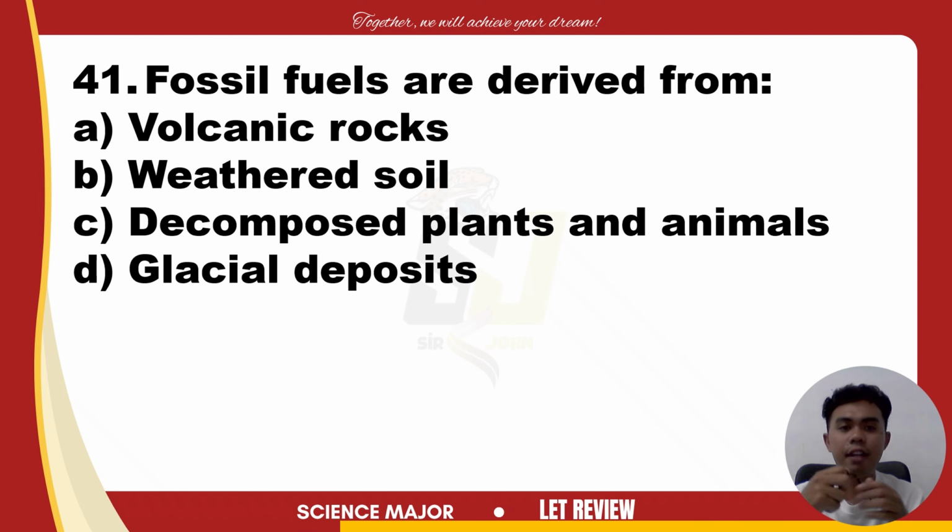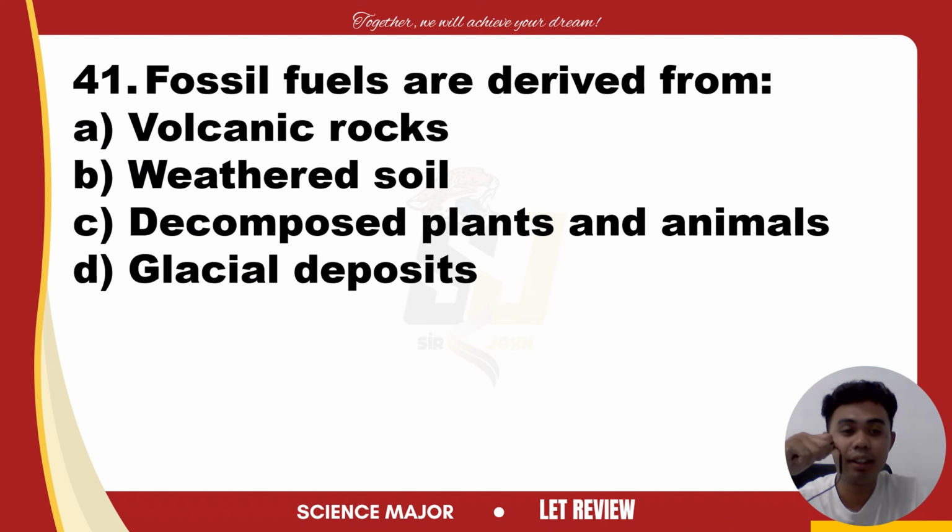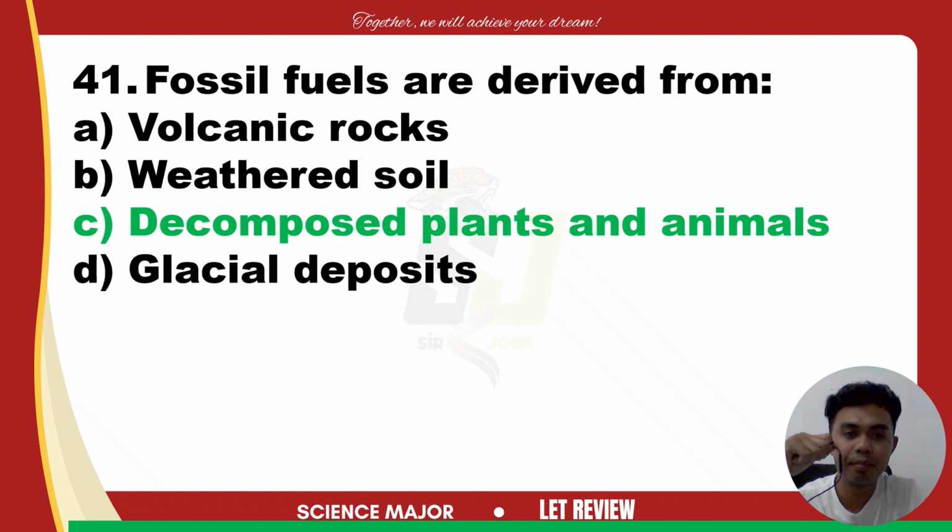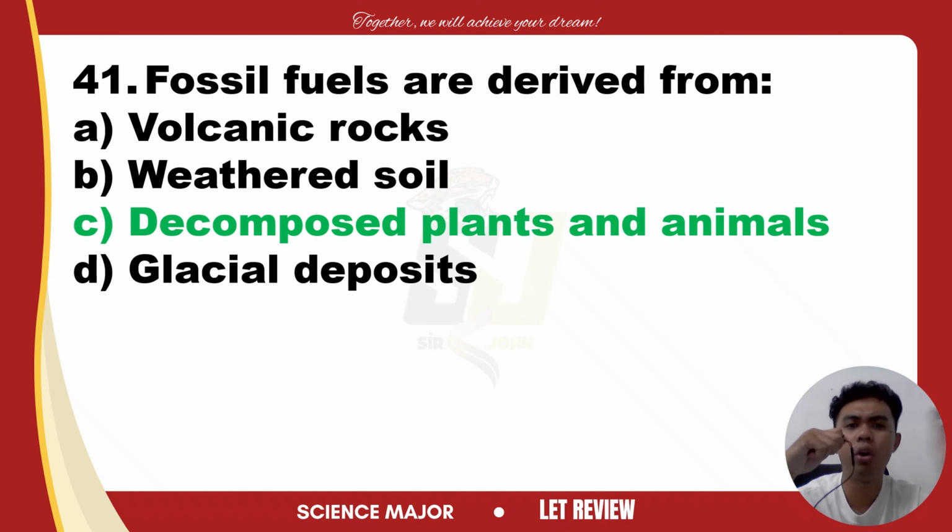Fossil fuels are derived from volcanic rocks, weathered soils, decomposed plants and animals, or glacial deposits. Okay, very easy. The answer is decomposed plants and animals. Fossil fuels, what are the examples of fossil fuels? We have coal, oil, natural gas.